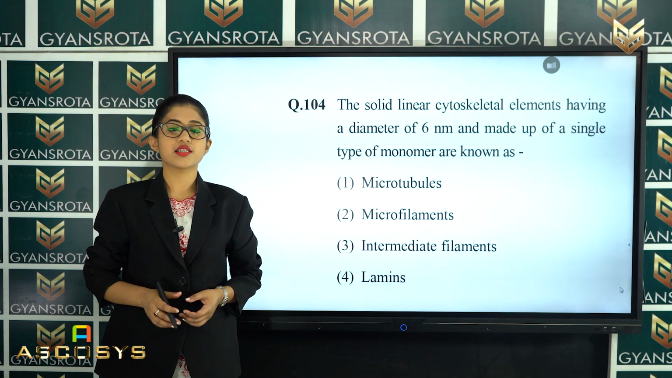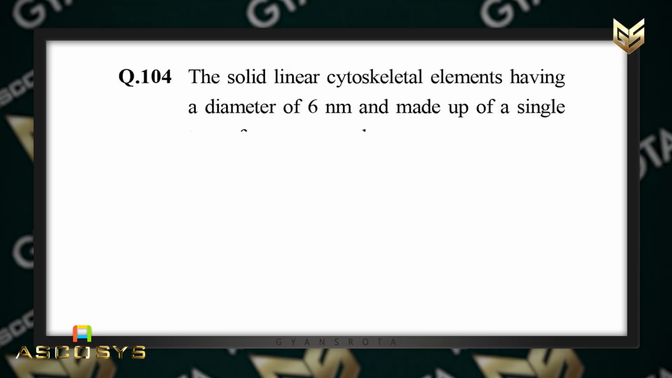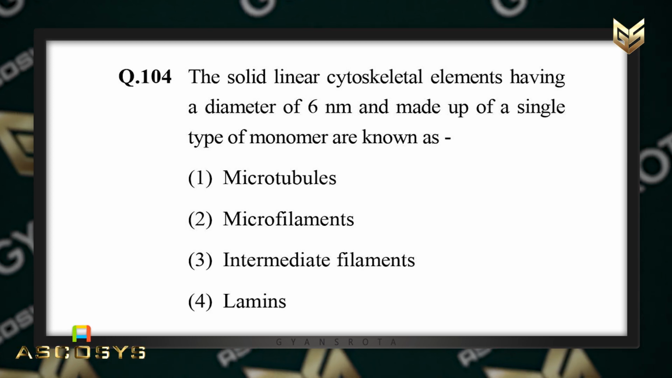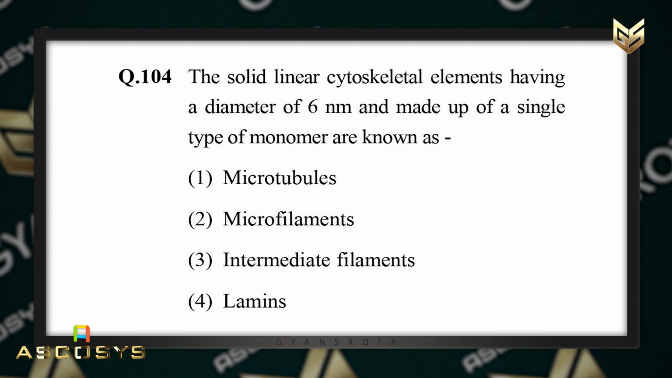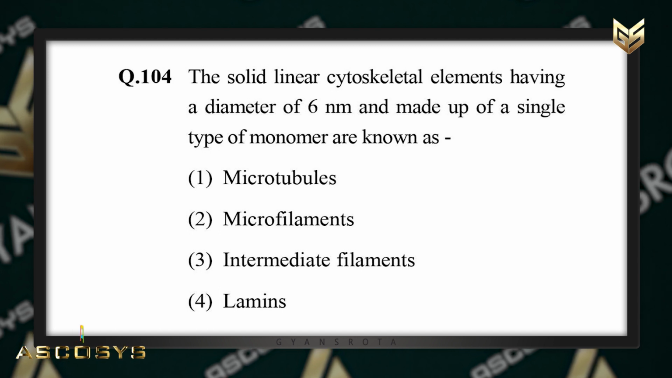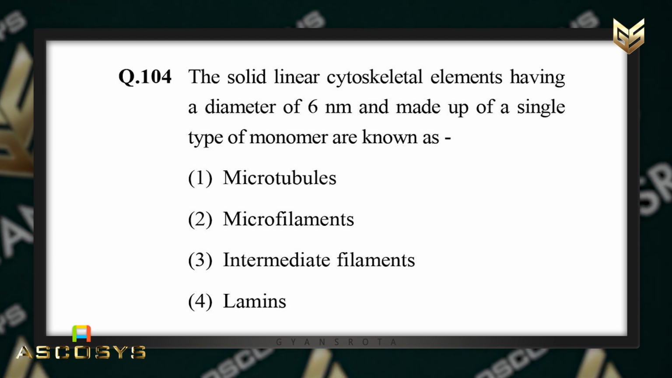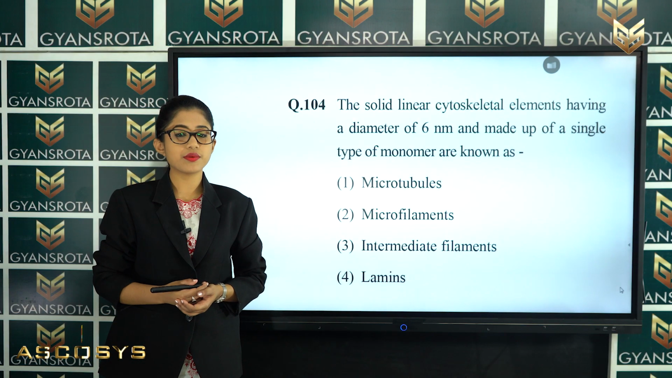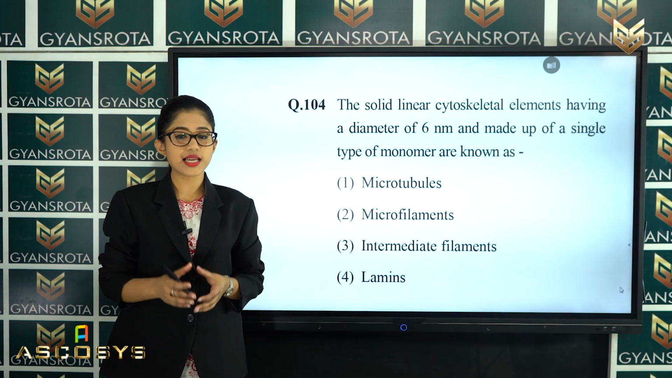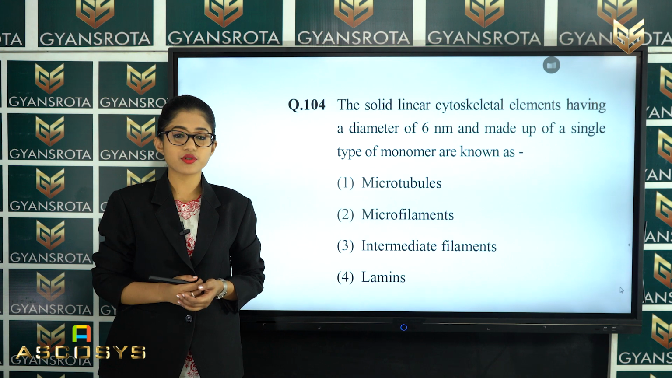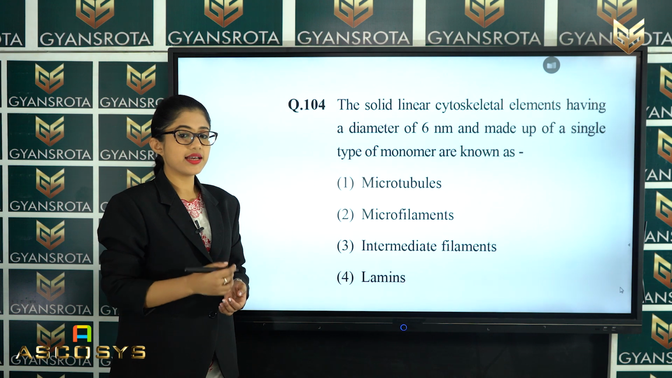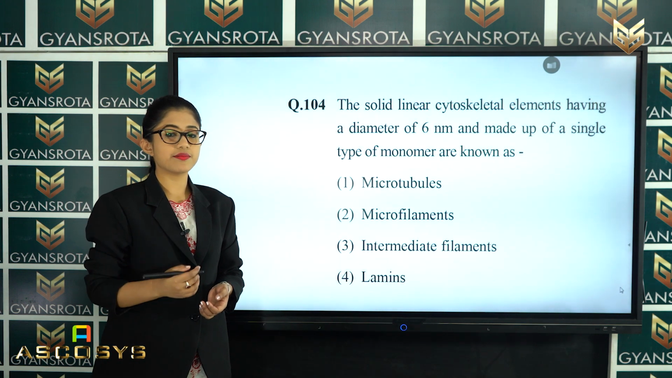Now, the next question is question number 104. The solid linear cytoskeletal elements having a diameter of 6 nanometer and made up of a single type of monomer are known as microtubules, microfilaments, intermediate filaments or lamins. So, in the chapter Cell, the Unit of Life, there I have discussed about the cytoskeleton. Cytoskeleton is present in the cytoplasm of the eukaryotic cells, and in this there are 3 filaments present: microtubules, microfilaments and the intermediate filaments.